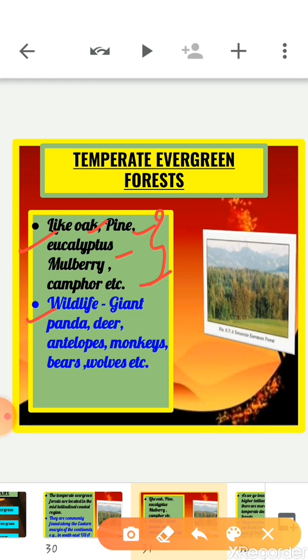Next, fauna, that means wildlife. The wildlife in this forest includes the giant panda, deer, antelopes, monkeys, bears, wolves, and a variety of birds. So is it clear about the temperate evergreen forest? First of all, these forests are located along the eastern margin of the continents in the warm temperate region. Next, these are mixed forests with both hardwood and softwood trees. Clear?